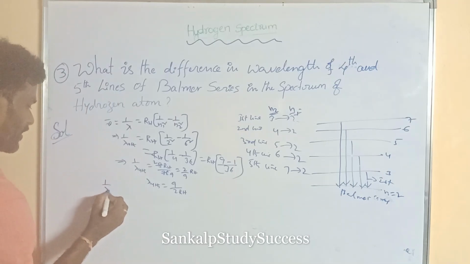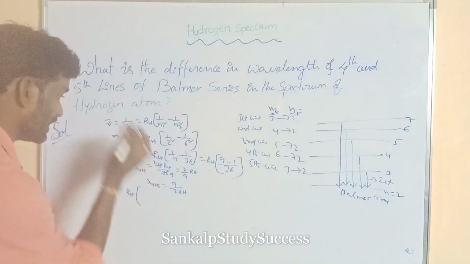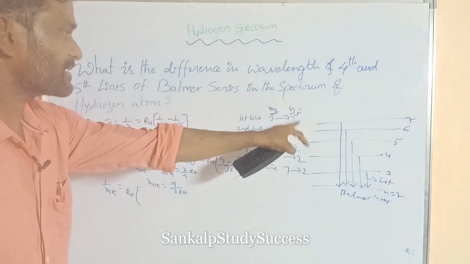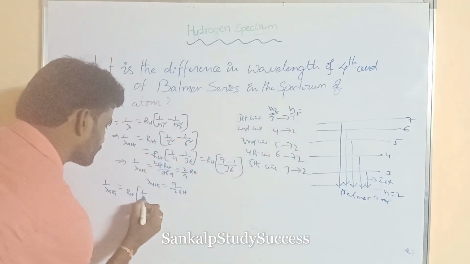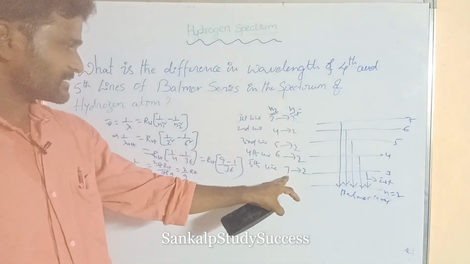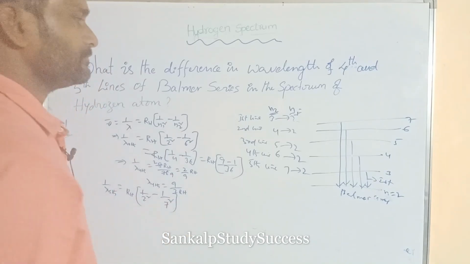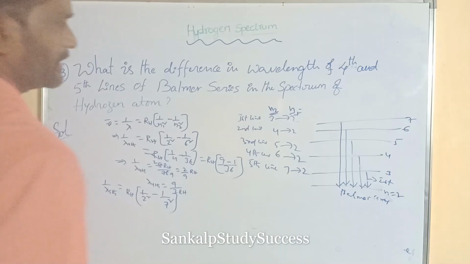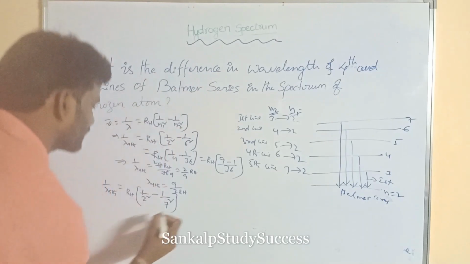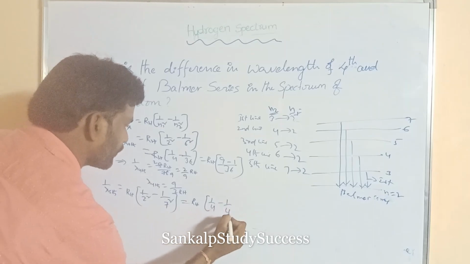1 by lambda of the 5th is equal to RH into 1 by n1 square minus 1 by n2 square. For the Balmer series, the n1 value is taken as 2, so 1 by 2 squared minus. For the fifth line, the n2 value is 7, so 1 by 7 square. This is the first line, second, third, fourth, fifth. Now, RH into 1 by 4 minus 1 by 49.